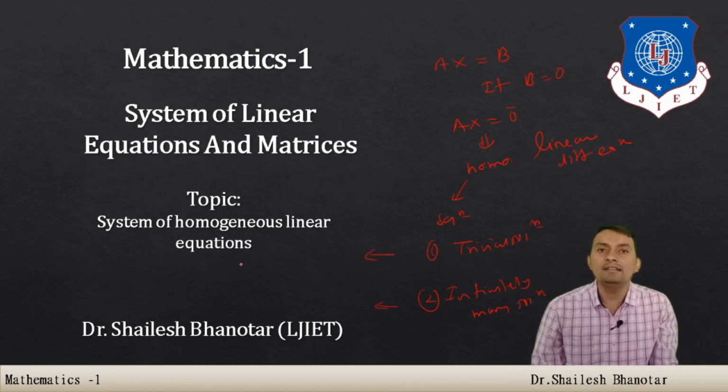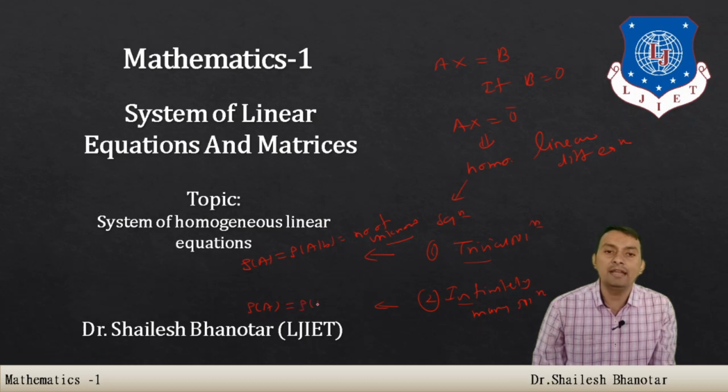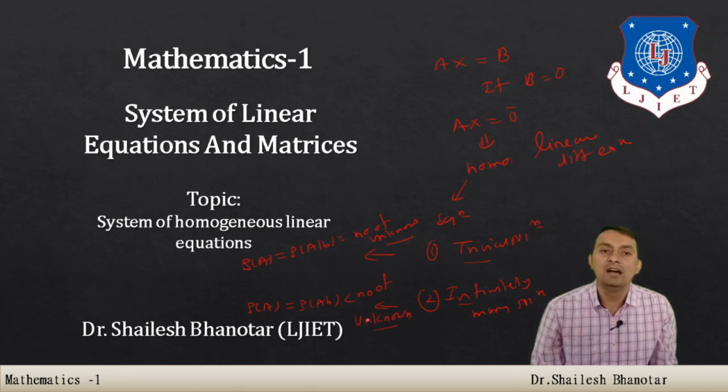Based on the rank, when rank of A is equal to rank of the augmented matrix, which is equal to the number of unknowns, the system has the trivial solution. What about the infinite case? Here we keep in mind that rank of A is equal to rank of the augmented matrix, which is less than the number of unknowns. In that case the system has infinitely many solutions.